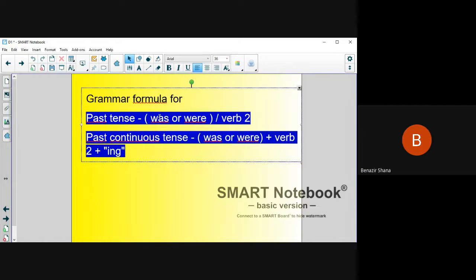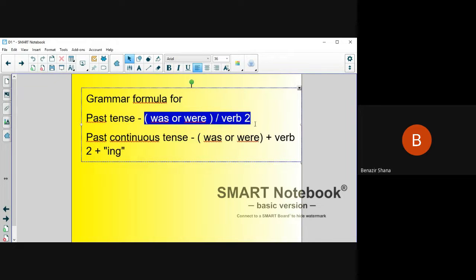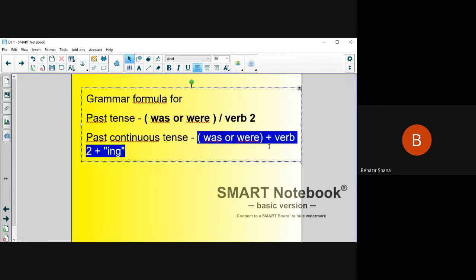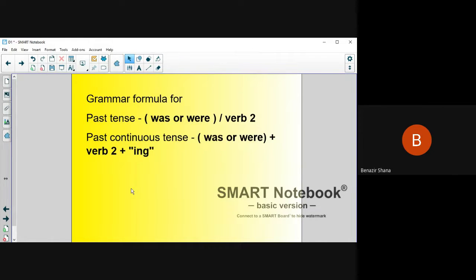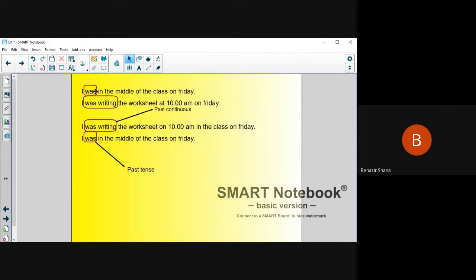This is the formula for past tense and past continuous. So I hope everyone is clear with this. So was or were. Here you may say like I was in the middle of the class on Friday.